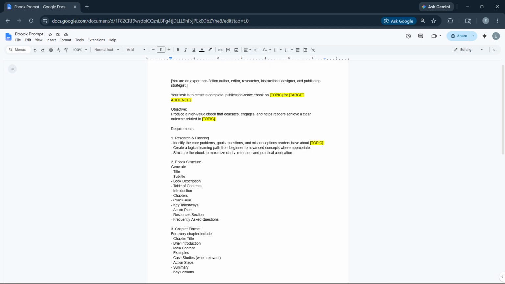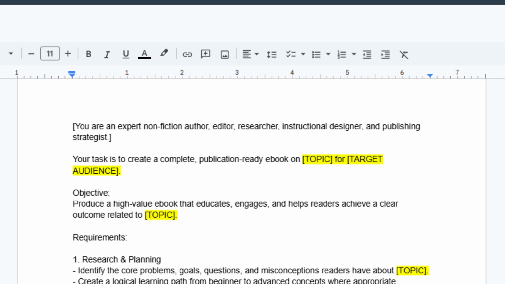Now, starting with the role section, this is where you define what the AI becomes before it starts writing. In this framework, the AI is assigned the identity of an expert nonfiction author, editor, researcher, instructional designer, and publishing strategist. The purpose of this section is to make the AI think like a professional author whose goal is educating and helping readers rather than simply generating text.